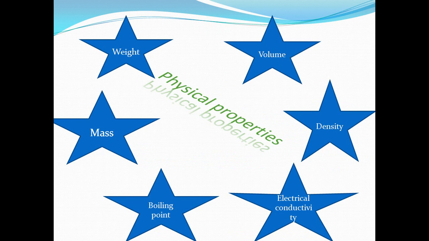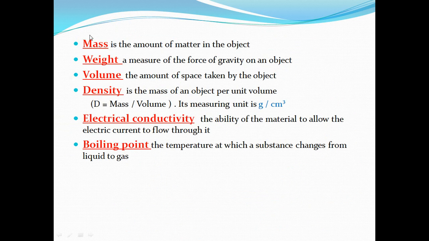For example, the physical properties, as we said, are mass, weight, volume, density, electrical conductivity, boiling point, melting point, transmission of light, a lot of physical properties for matter. Okay, let's remember together mass. What about mass? It is the amount of matter in the object, as you learned before.